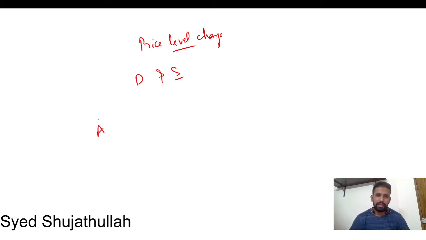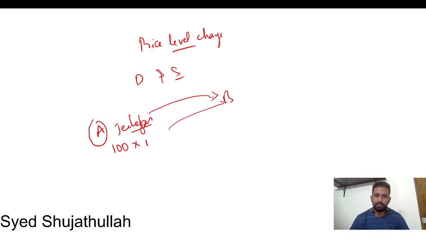Suppose A is producing jalebis, very sweet jalebis. B wants these jalebis. Suppose A has produced 100 jalebis at a cost of 1 rupee each and gives them to B. A has given 100 jalebis. One jalebi is 1 rupee, so B has given 100 rupees. A is very happy: I got my money.